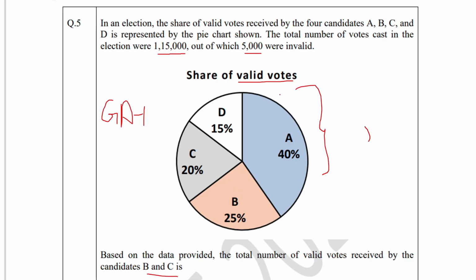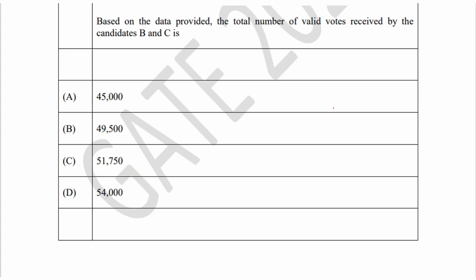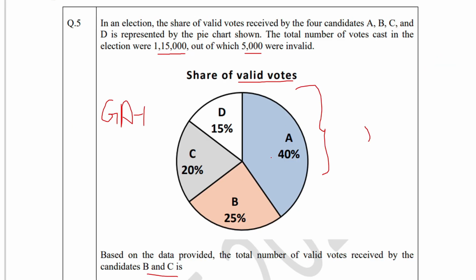That is nothing but 1,15,000 minus 5,000 invalid votes, which is nothing but 1,10,000 valid votes. So 1,10,000 are the valid votes that are received by each of the candidates A, B, C and D, which are represented in the pie chart.